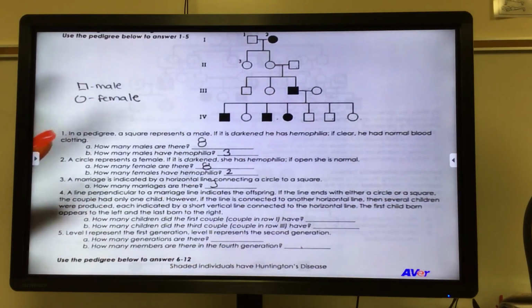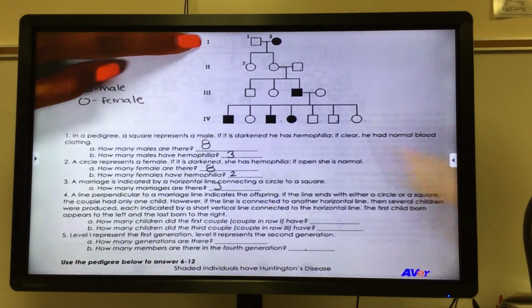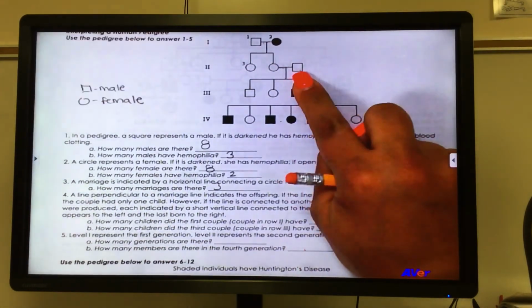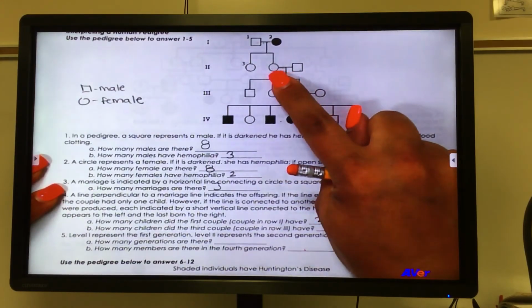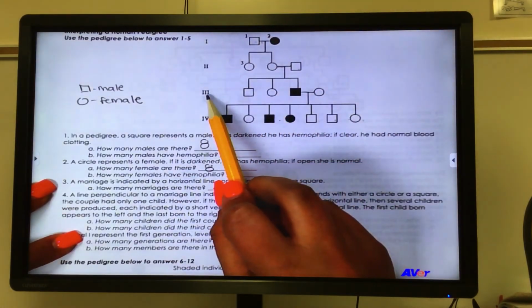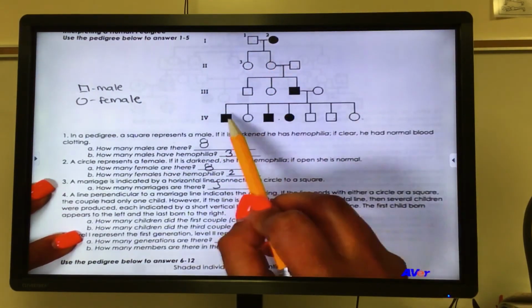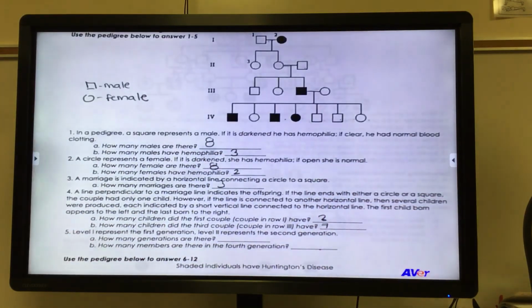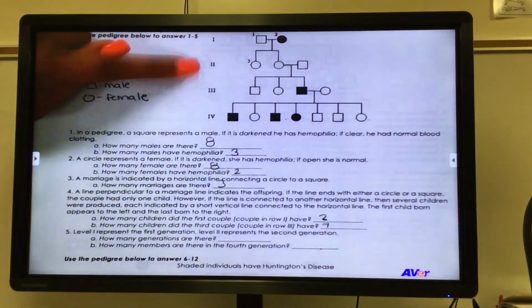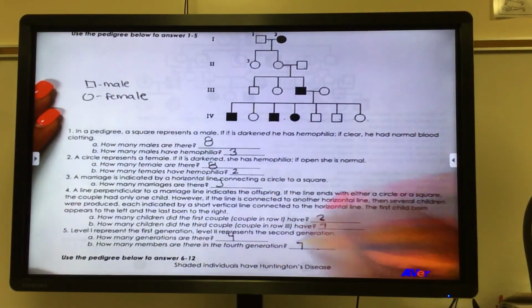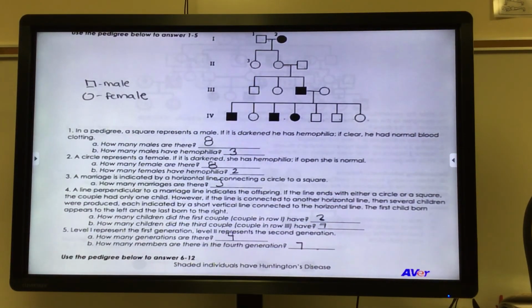It says, how many children did the first couple have? So in this first row, this couple had 2 children. They did not have this child. This person married into the family. That's what the line represents. How many children did the third couple have? We got the third couple here. 1, 2, 3, 4, 5, 6, 7 children. How many generations are there? That's off to the side. We got 1, 2, 3, 4 generations. And how many are in the 4th generation? We have 7. Okay, so that one was identify the pedigrees.